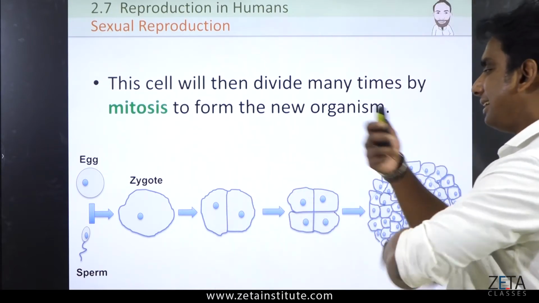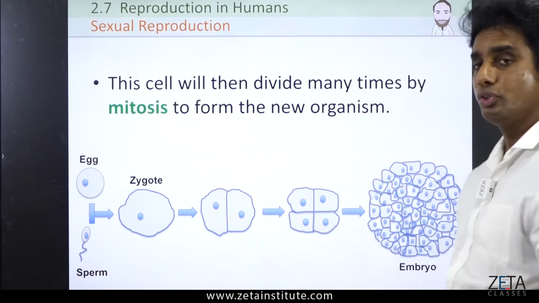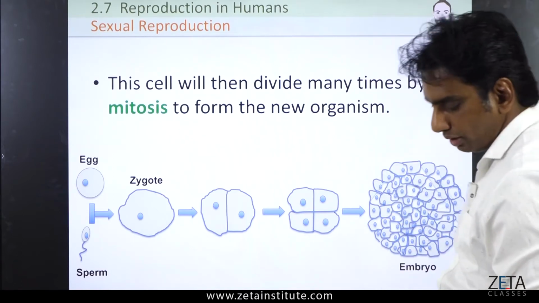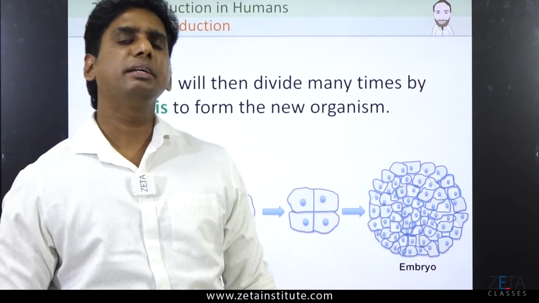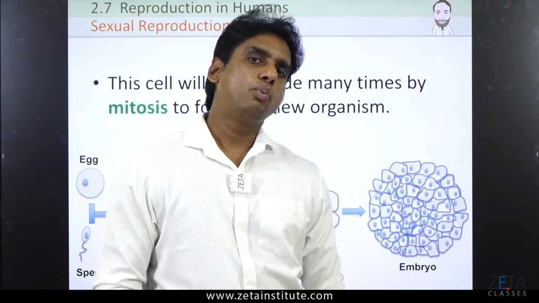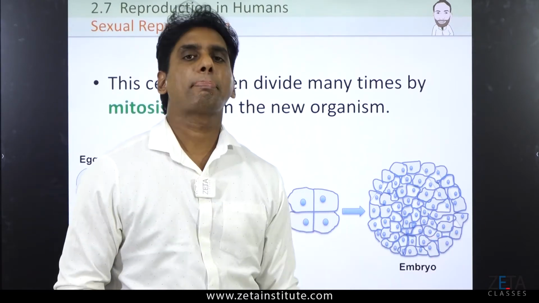So that is a kind of multiplication. The cells are dividing and dividing into multiple groups, which later we call by the name embryo. Now you will be thinking, sir, what is this difference? It's all the same. It's all young one. Why here is it called zygote and here is it called embryo?